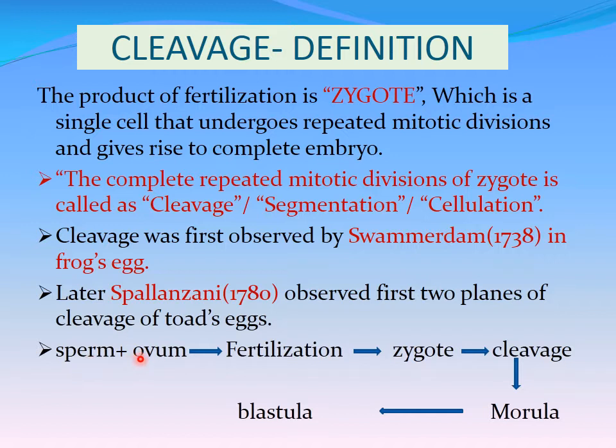When the sperm unites with the ovum, that process we call fertilization, which results in the zygote. This zygote will undergo repeated mitotic division and form the morula. The morula will develop into the blastula. So the complete repeated mitotic divisions of the zygote is called cleavage.